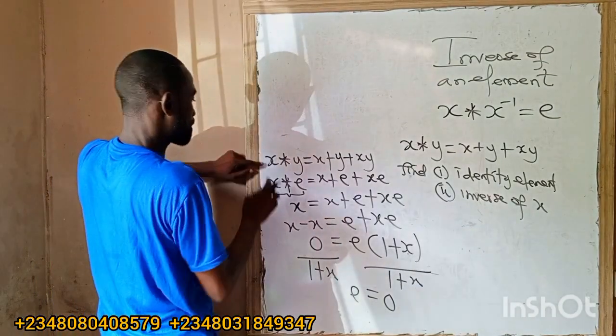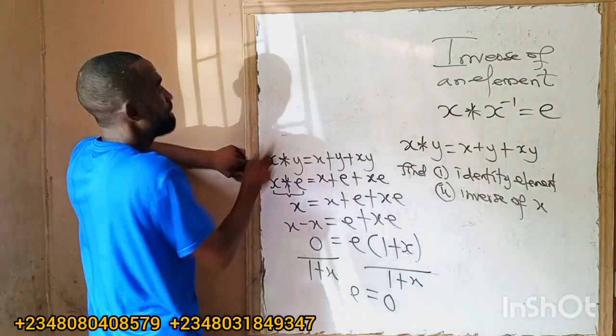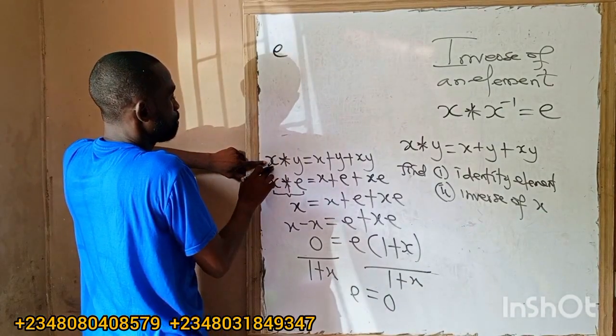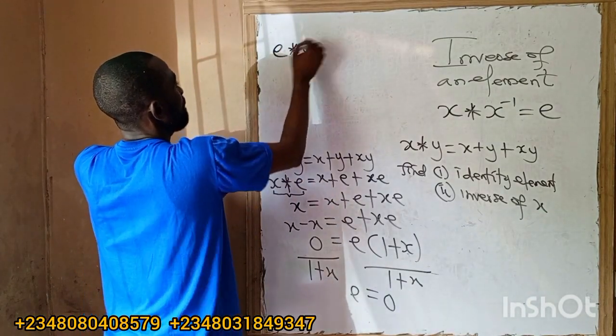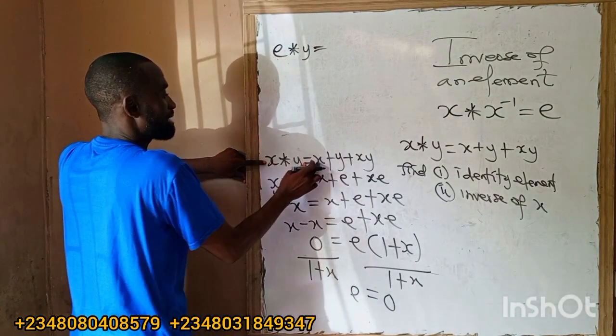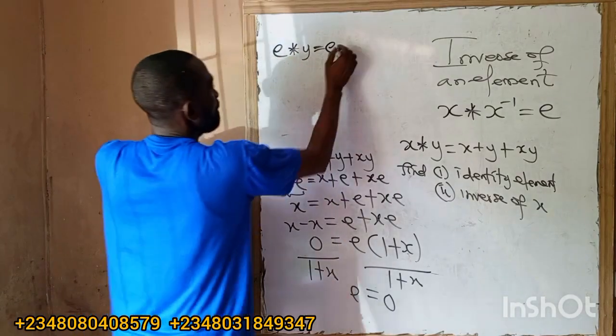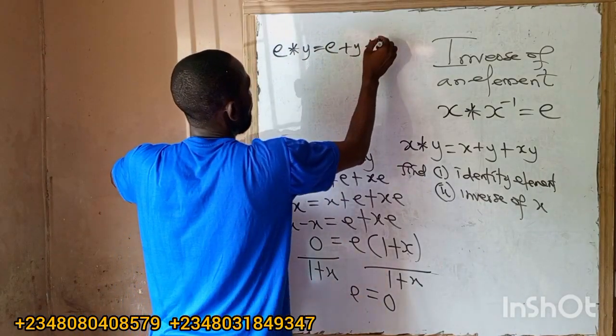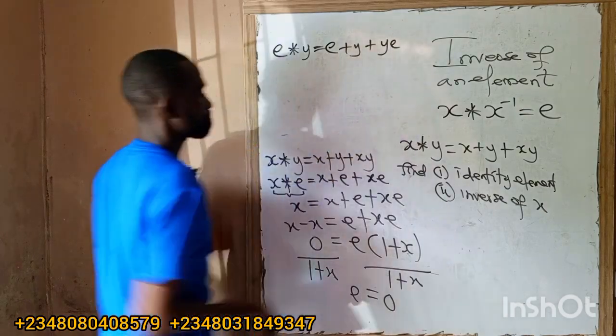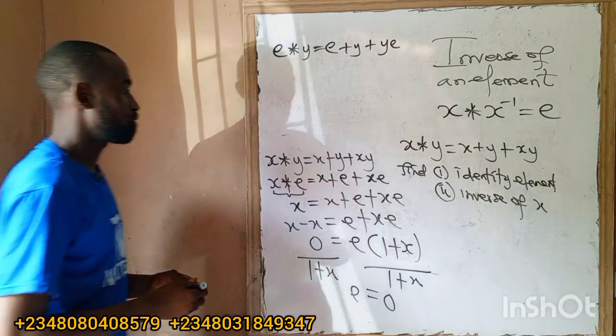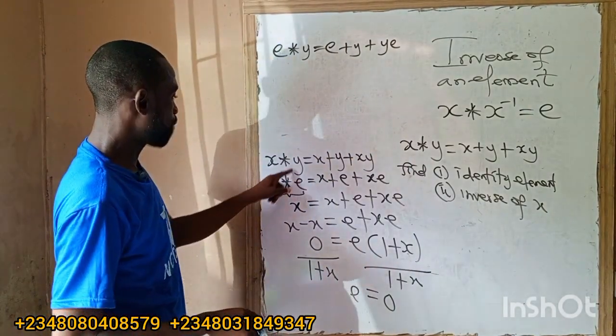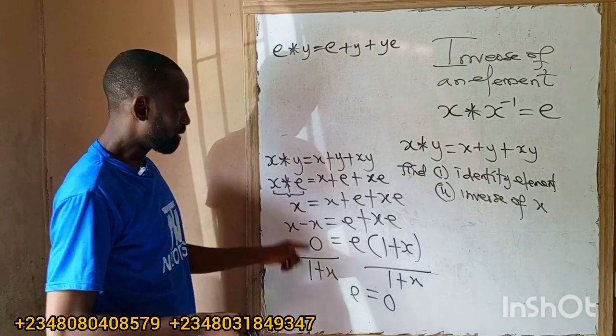I can say, okay, I want e to be the identity element. I'll change s to what? To e, combined with what? With y. So it means anywhere we see s now, it becomes what now? E, then plus y, which is ye, or ey. Anyhow. Okay? So here I change y to e. Let us see whether we're going to have the same result.